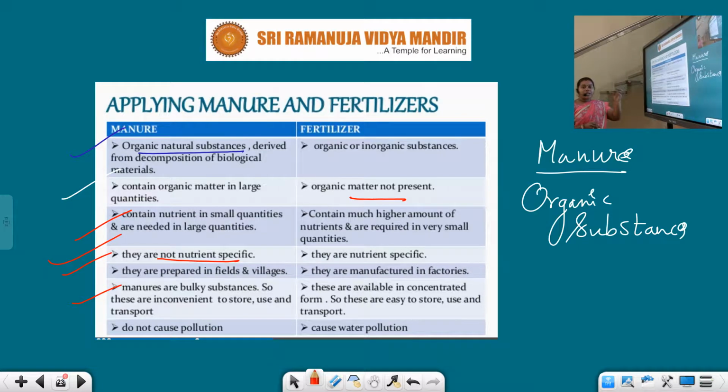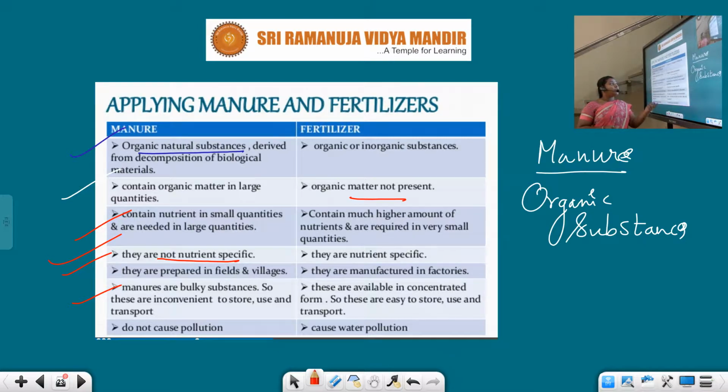See children, fertilizers have a high amount of nutrients when compared to manure. These are nutrient specific. They are manufactured in factories. These are available in concentrated form. So these are easy to store, use and transport. Whereas manure is very tough to store, use and transport.